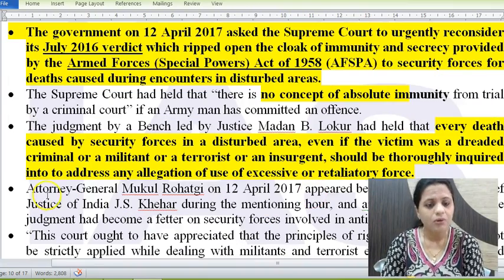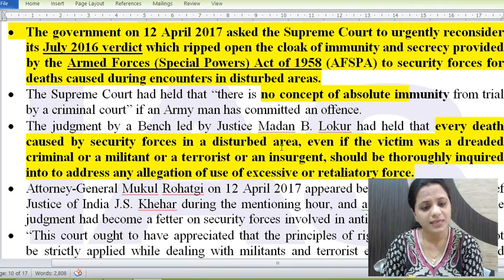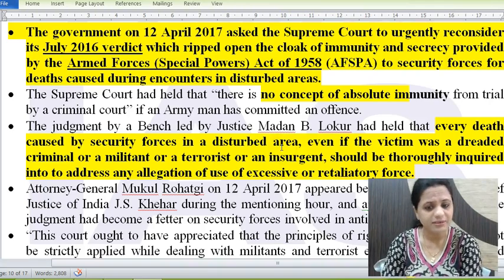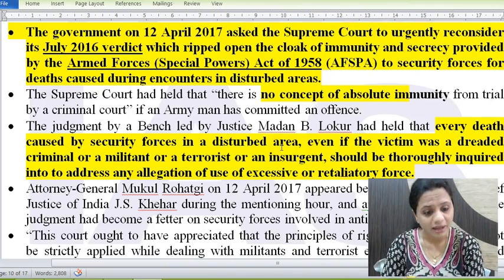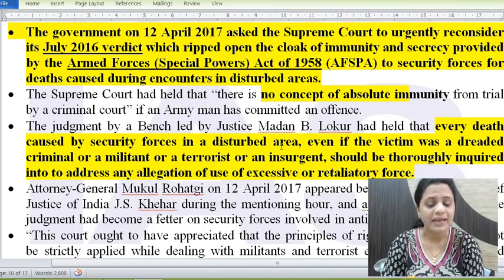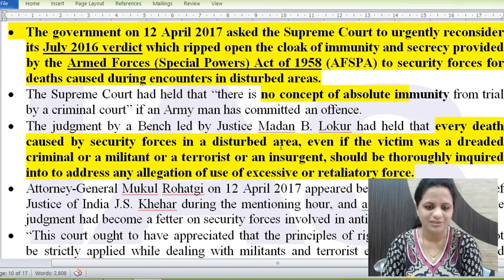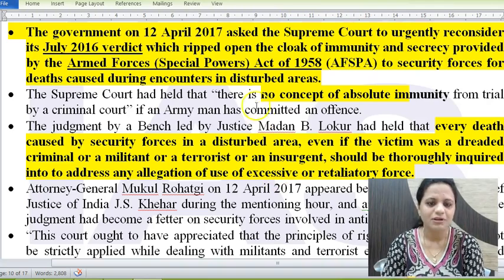But every death caused by the security forces in a disturbed area, even if the victim was a declared criminal or a militant or a terrorist or an insurgent, should be thoroughly inquired into to address any allegation of use of excessive or retaliatory force. So this was the judgment of the Supreme Court.